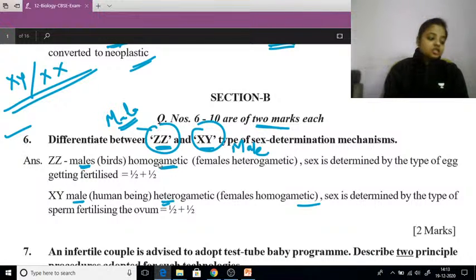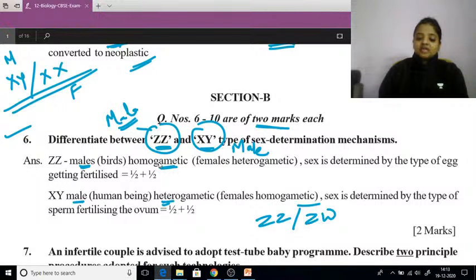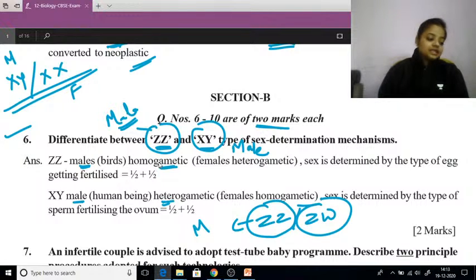XY, that is heterogametic, is male in humans, and XX, that is homogametic, is female in humans. While ZZ and ZW type of sex determination is found in birds. In birds, ZZ, that is the homogametic condition, is the male, and ZW, that is the heterogametic condition, is the female.